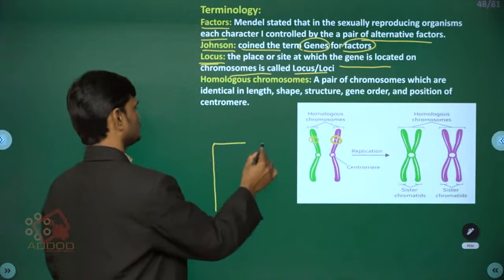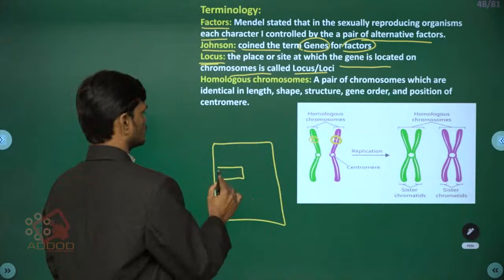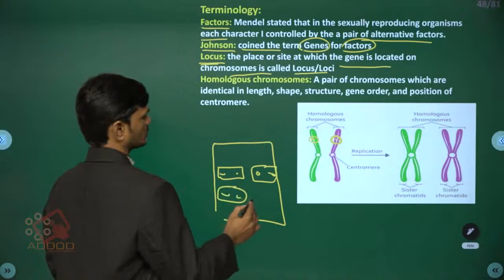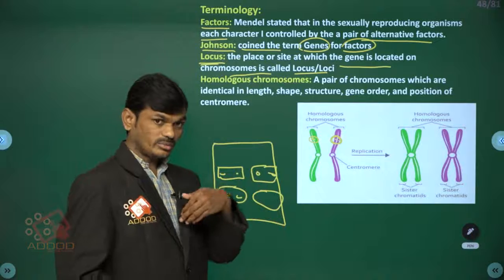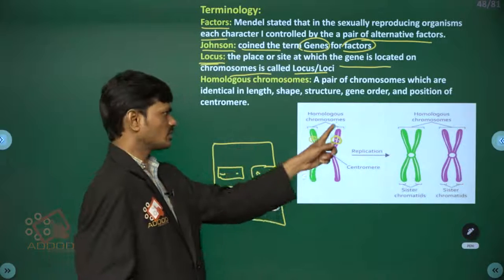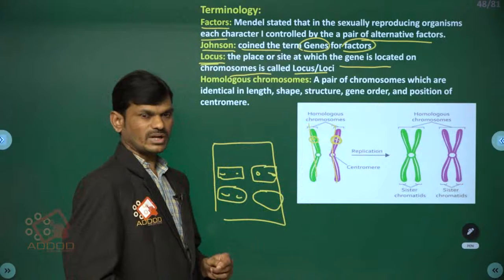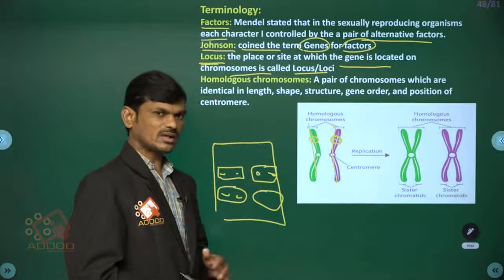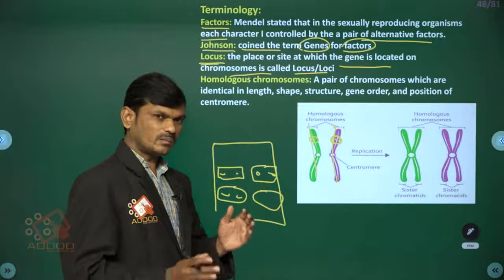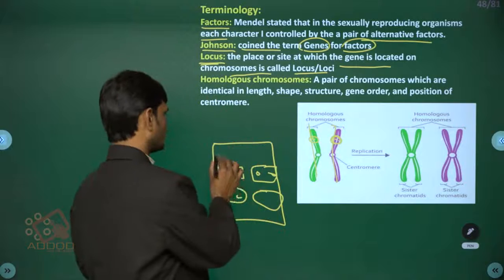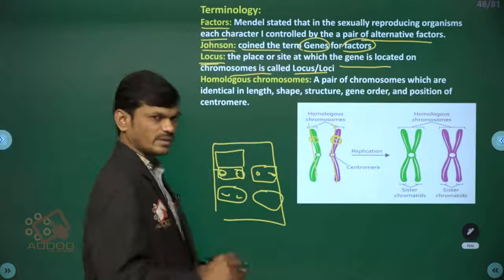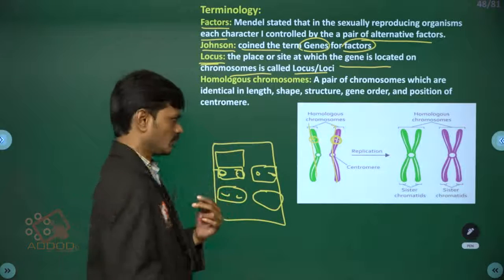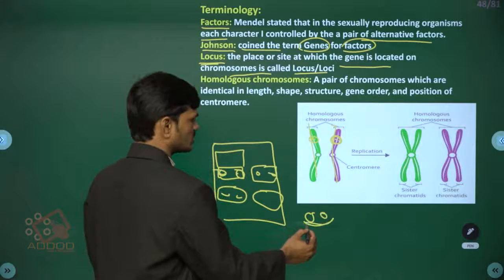Example: in a classroom, suppose you are sitting on benches. The entire row of benches, you can imagine, is a chromosome. The place where you sit on the bench is the locus, and you are all genes, because you are sitting on this bench.